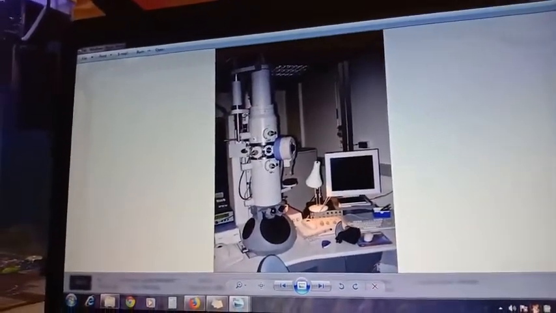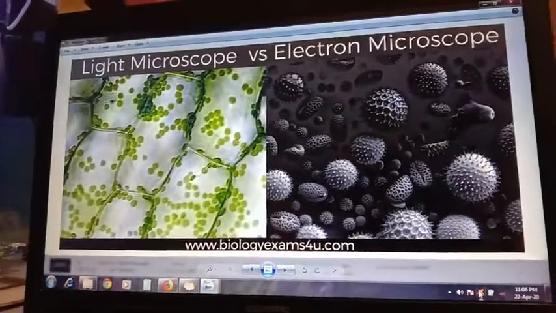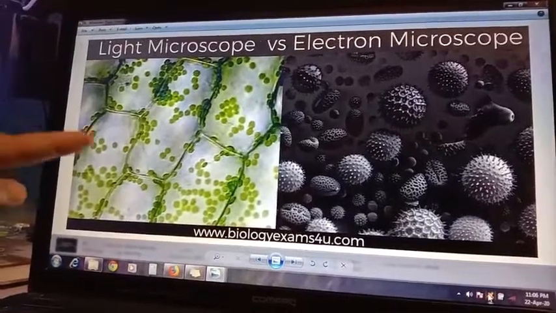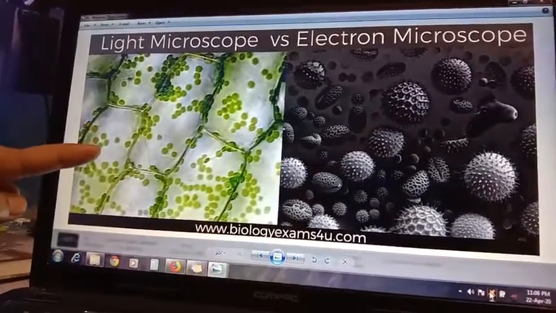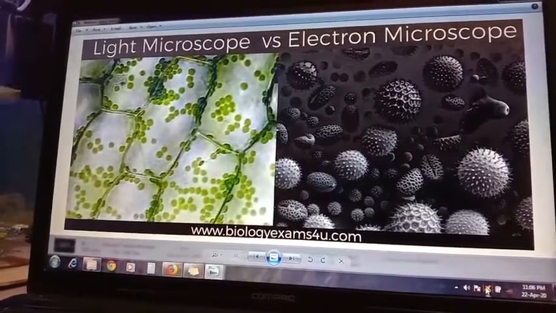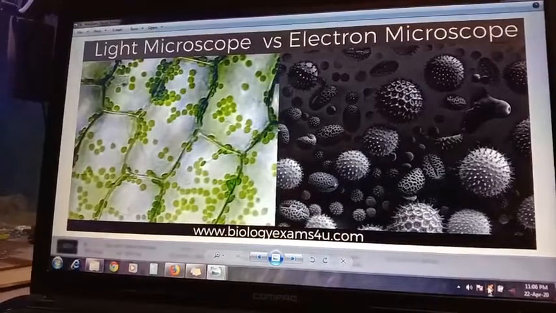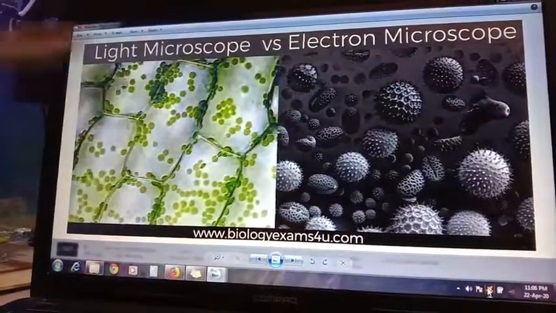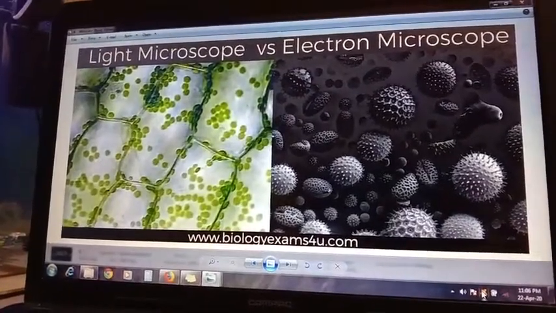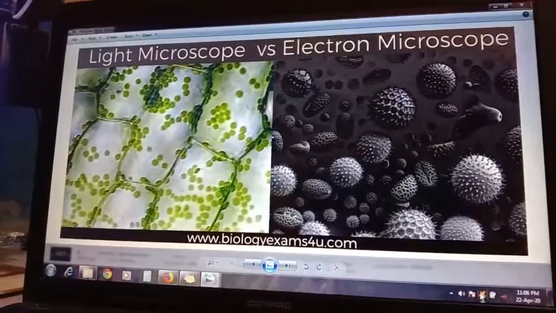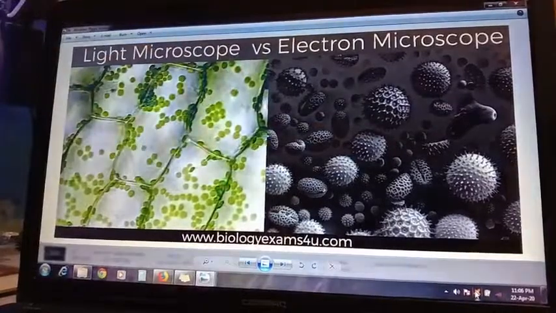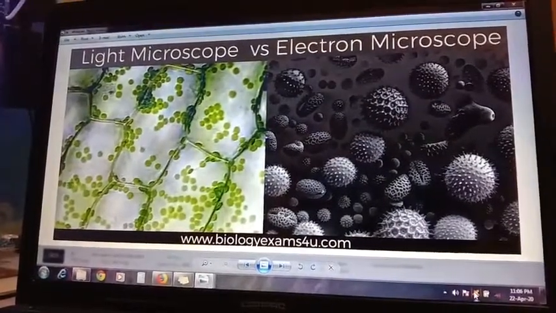This is the picture of a modern electron microscope, and here you can see the comparison of the magnification power of light and electron microscopes. This is the image observed under a light microscope, and this is the image from an electron microscope. So just by seeing, you can understand the difference in magnification power. The electron microscope is much more powerful than the light microscope.